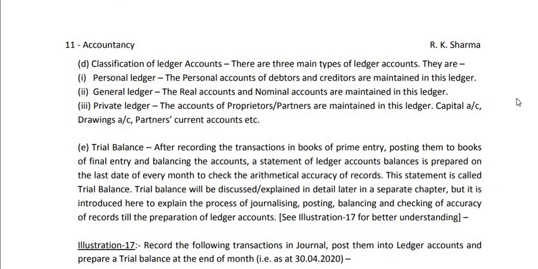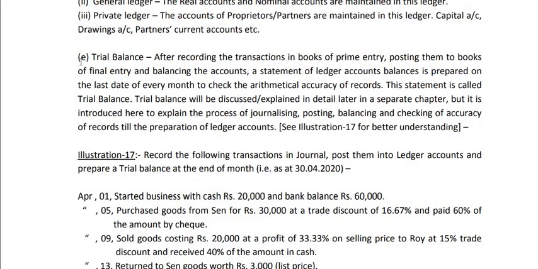Now topic E, regarding trial balance. After passing the entries into journal and after making the posting from journal to ledger, we need to check whether we have done everything correctly or not. That means up to ledger posting and up to balancing, whether our activity is correct or not. To check the arithmetical accuracy of records, we need to prepare a statement. That statement is called trial balance.